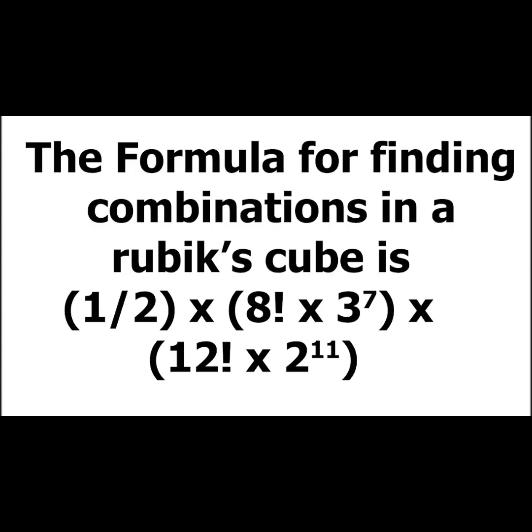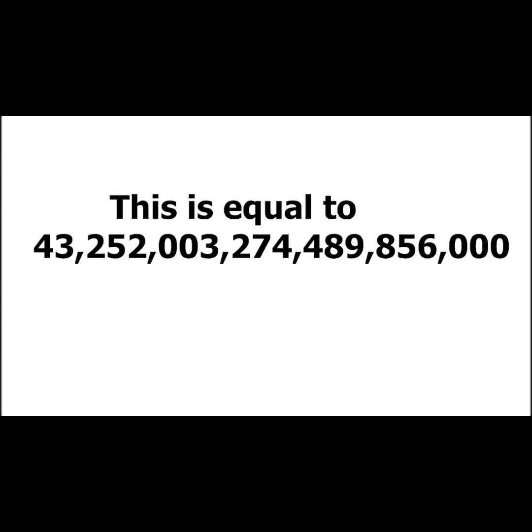So, our final formula is 1 by 2 multiplied by 8 factorial multiplied by 3 to the power of 7 multiplied by 12 factorial multiplied by 2 to the power of 11, which will result in 43 quintillion, 252 quadrillion, 3 trillion, 274 billion, 489 million and 856,000.